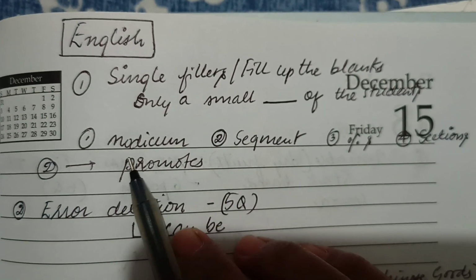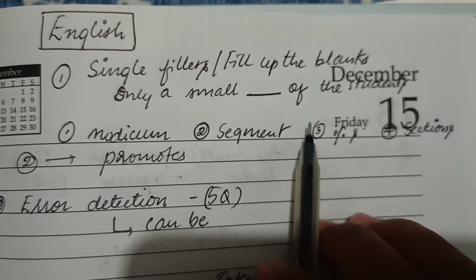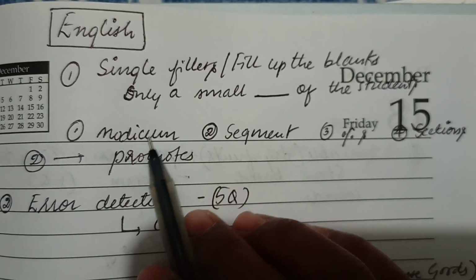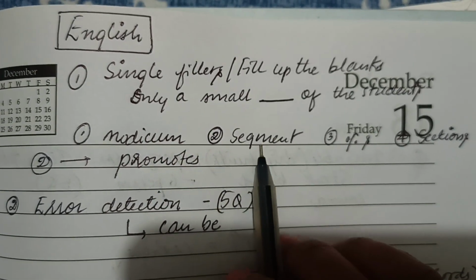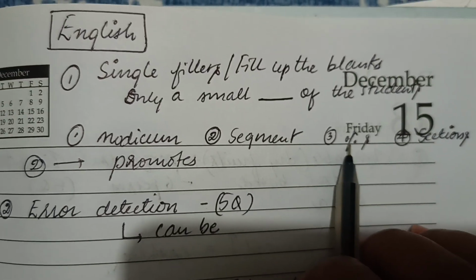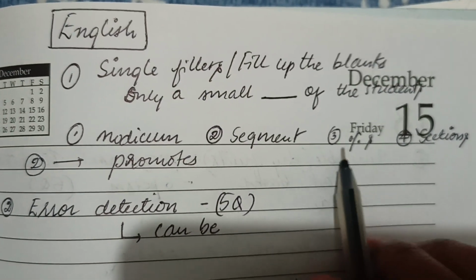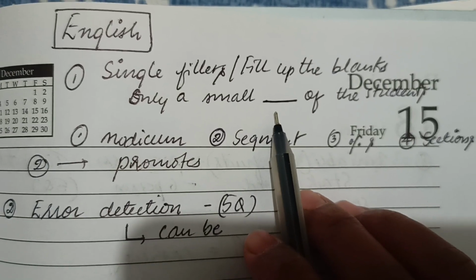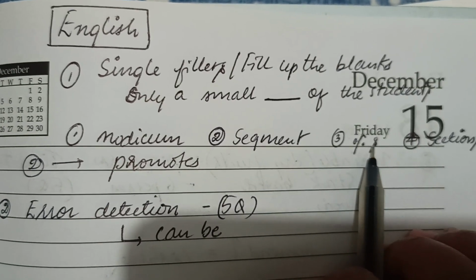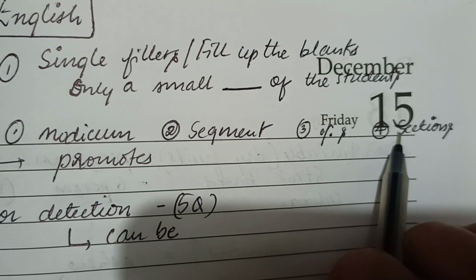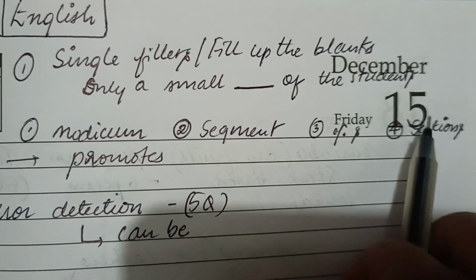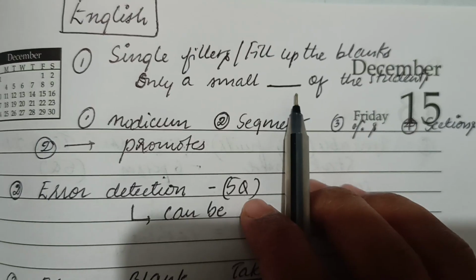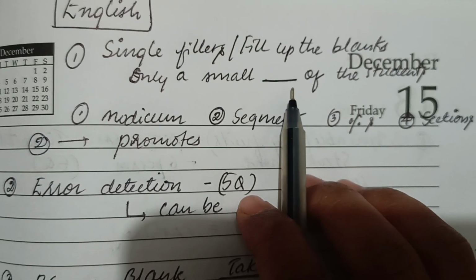The options were modicum, segment, percentages, sections, but according to me modicum won't suit here. So I marked segment as the answer, because if they had given percentage, maybe it would suit here, but they had given percentages. And in sections also they had given sections, not section. So that's why I felt segment will be the correct answer. Do let me know in the comment section what you have marked for this.